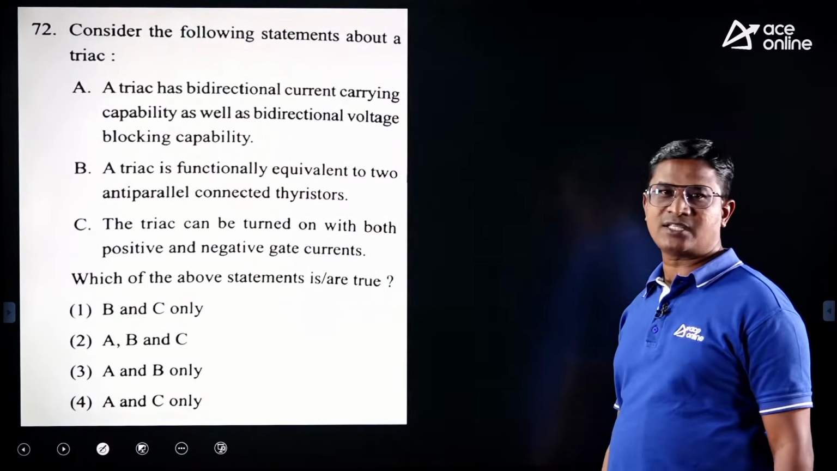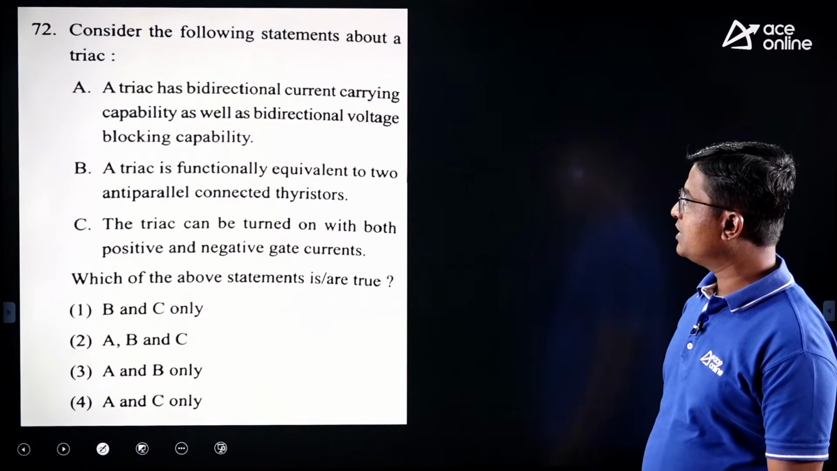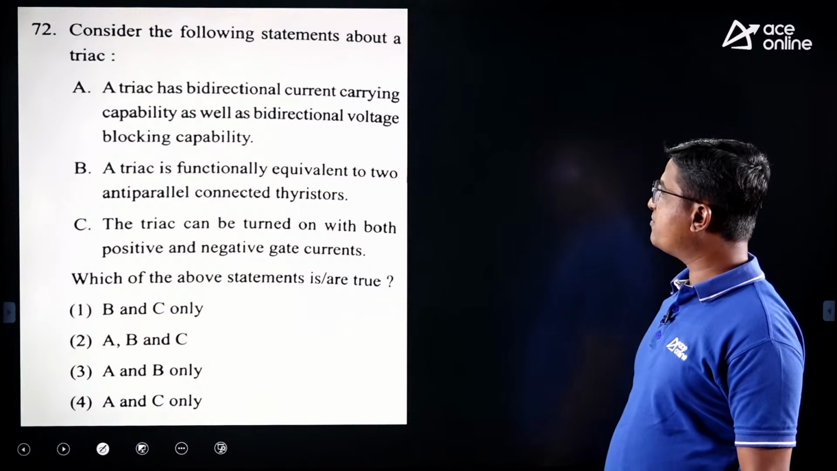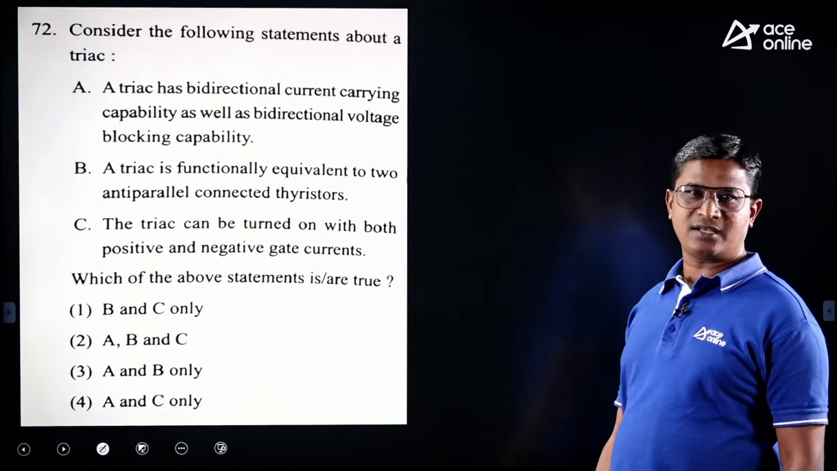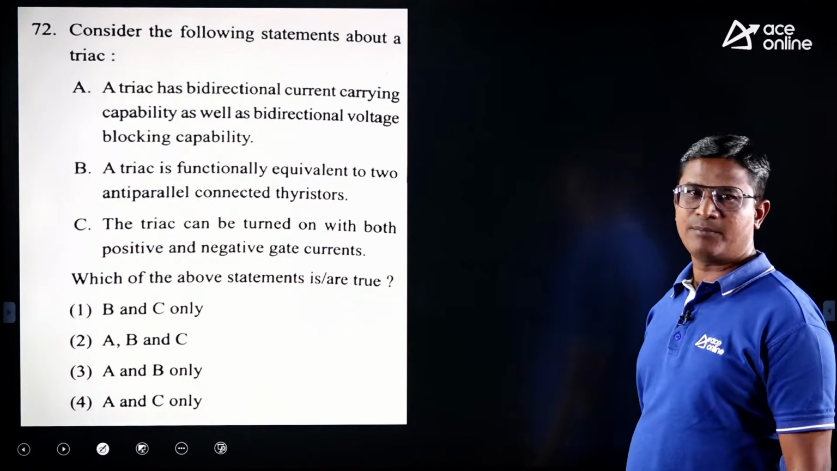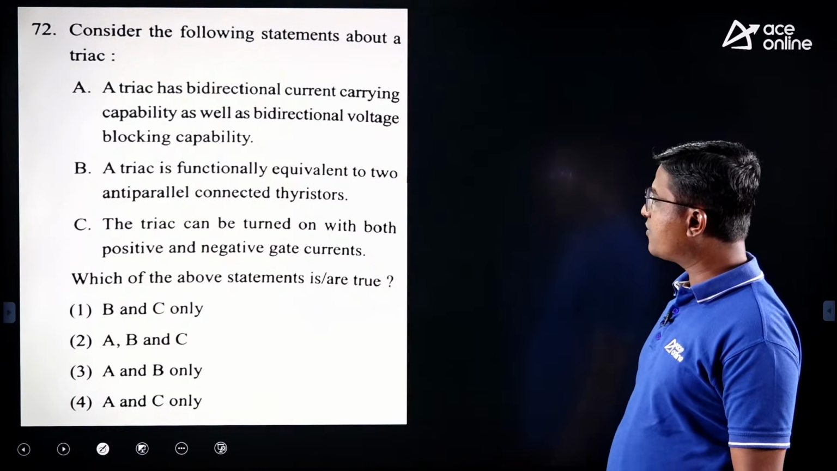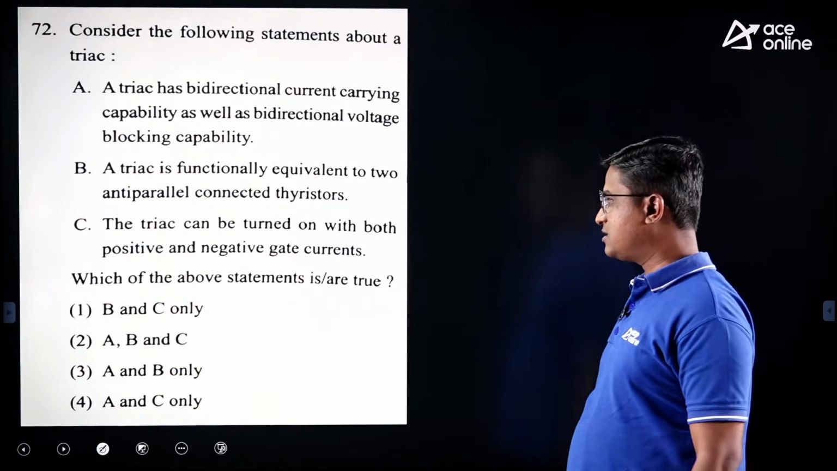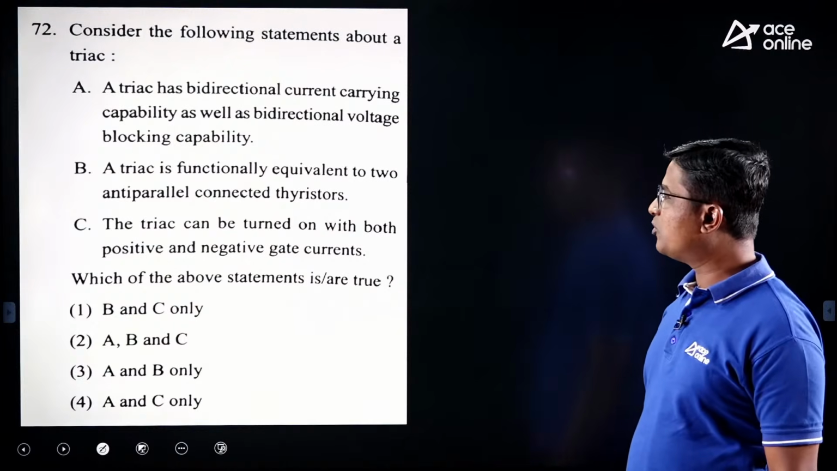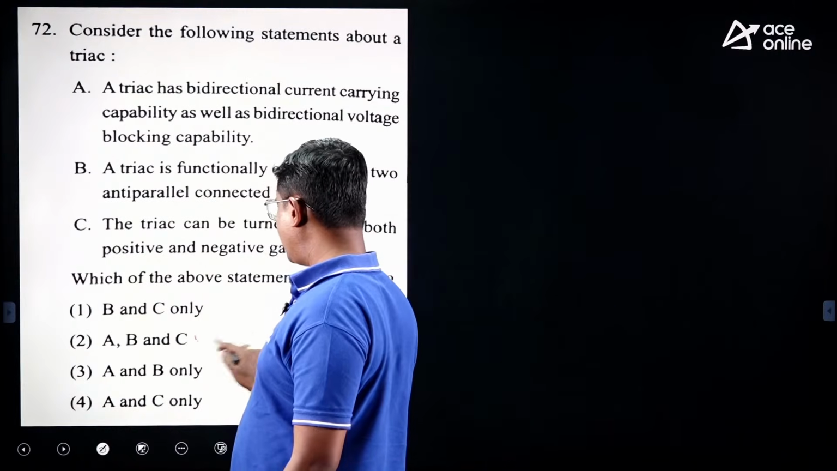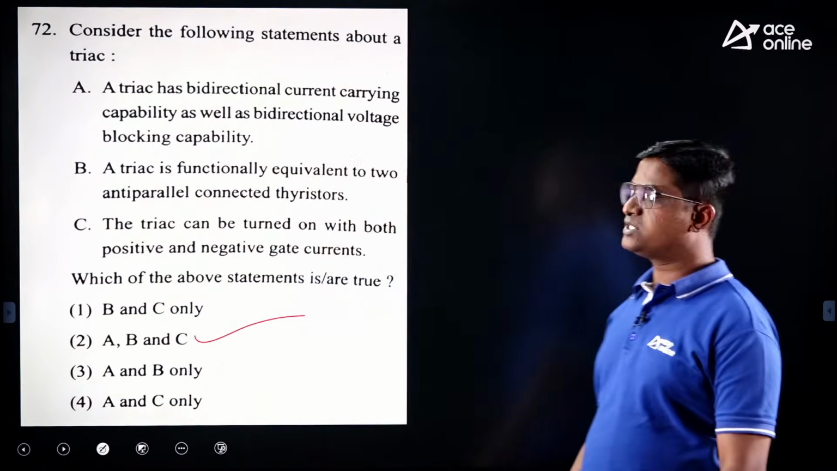Consider the following statements about a triac. Very simple question. A triac has bidirectional current carrying capacity as well as bidirectional voltage blocking capacity, right? We know a triac is a bipolar and bidirectional switch. A triac is functionally equivalent to 2 antiparallel connected thyristors. A triac can be turned on with both positive and negative gate current. So the correct answer is A, B and C, right? So option 2 is the correct option.